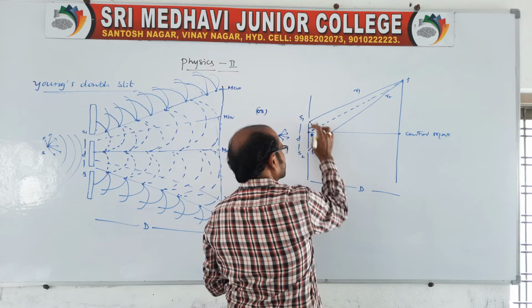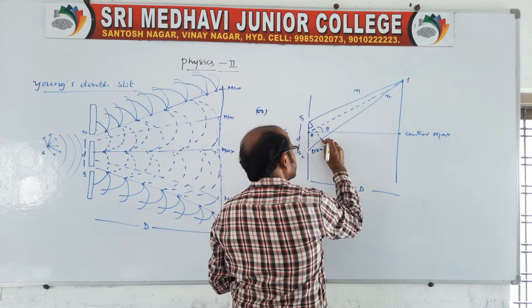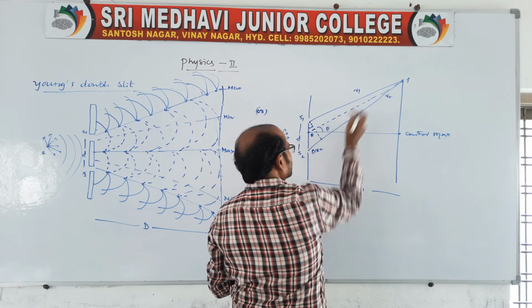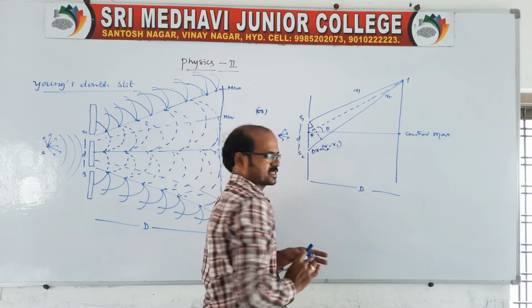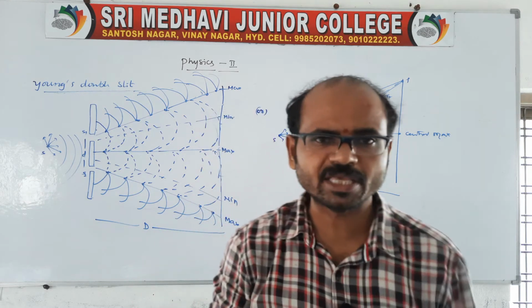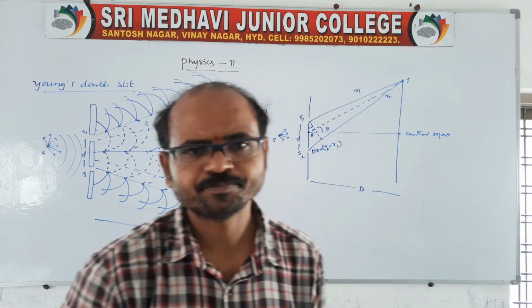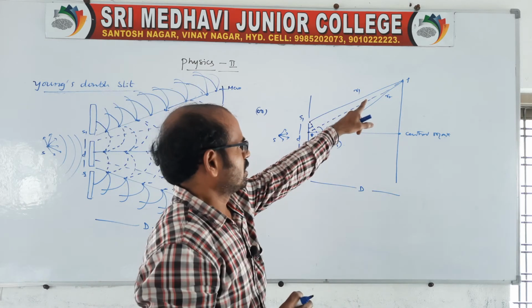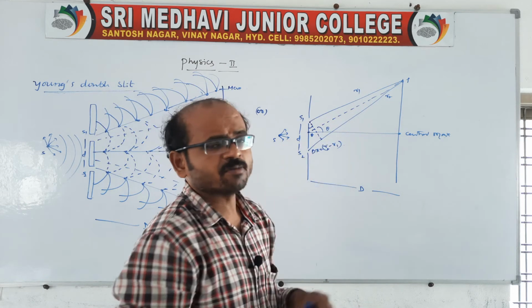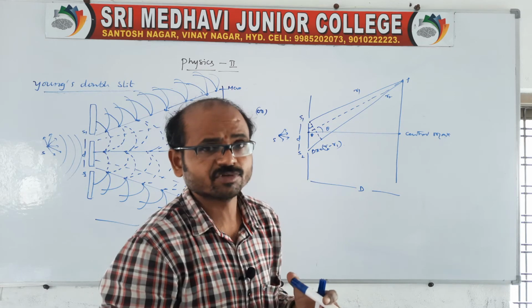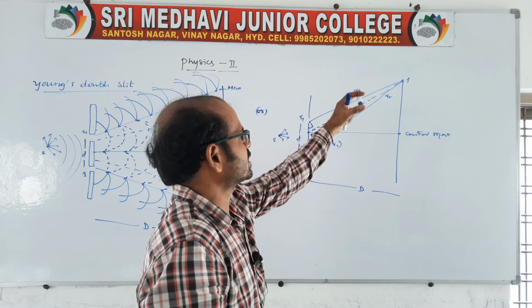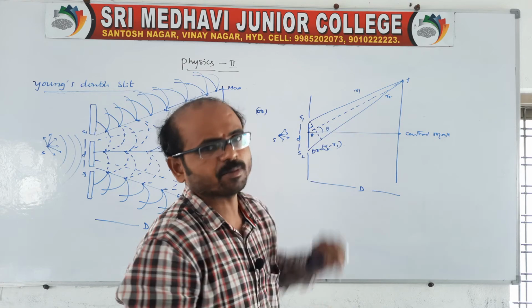Here the difference, because this is R1, no? From here we can take R1 only, but what about this? We say R2 minus R1. This is the path difference, because of arriving at P there is a difference in path. Arriving at P, it may form a maximum intensity, or it may form a minimum intensity. I don't know exactly which it forms.